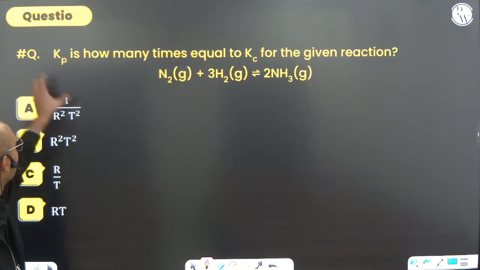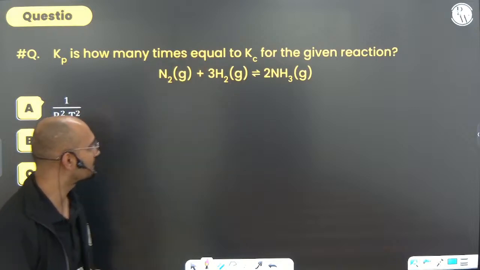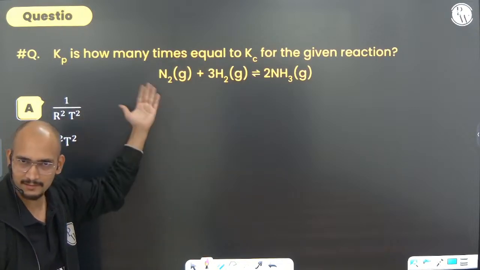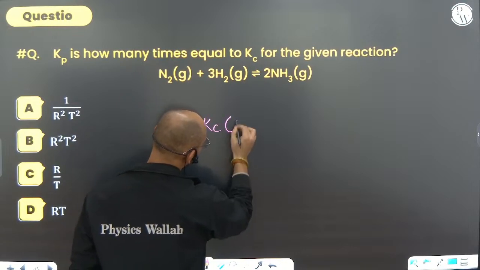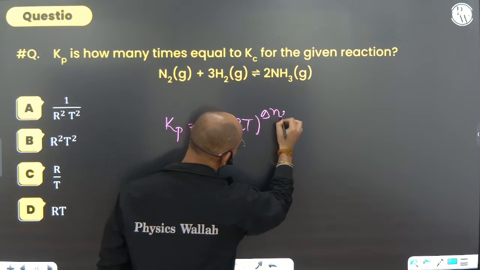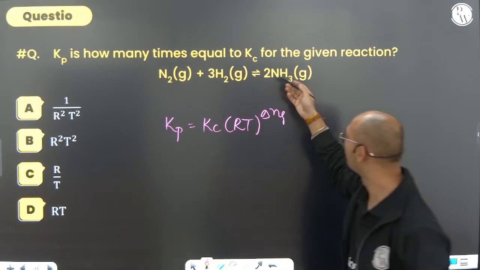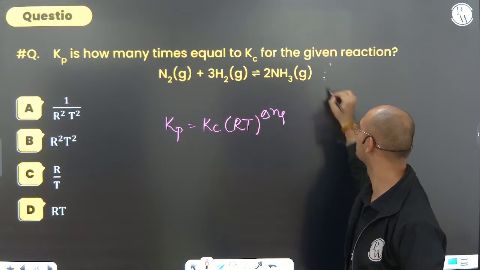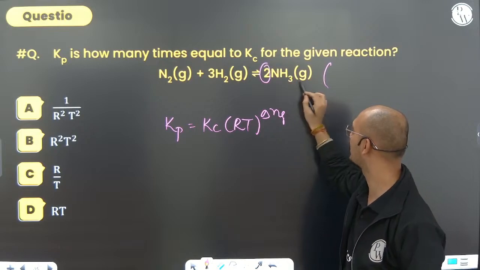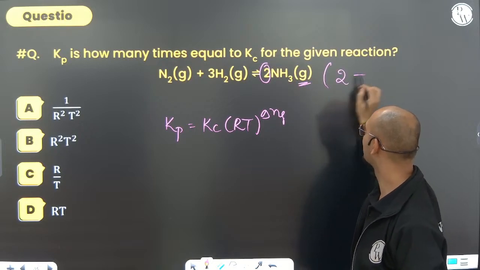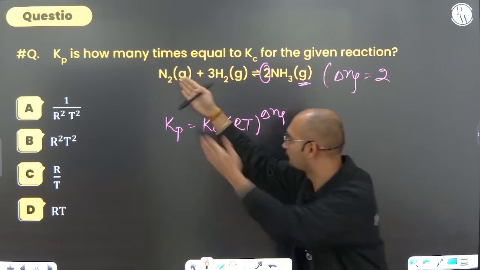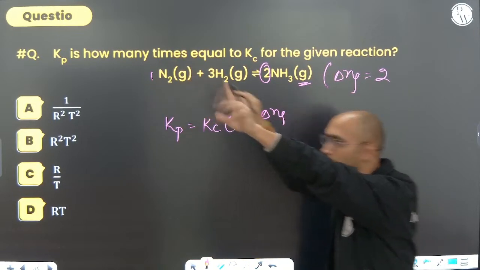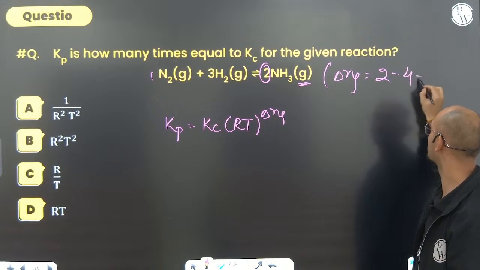Just the solution part. Kp is how many times equal to Kc for the given reaction? I hope it is the relation of Kp and Kc. Kp equals Kc into RT power delta Ng. What is delta Ng? Delta Ng is the number of moles of gaseous product minus gaseous reactant. How many gaseous moles are there? 2 moles are product. How many moles of reactants are there? 1 mole here, 3 moles here, 1 plus 3 is 4. So how much is this? Minus 2.